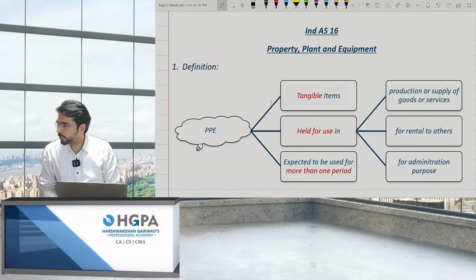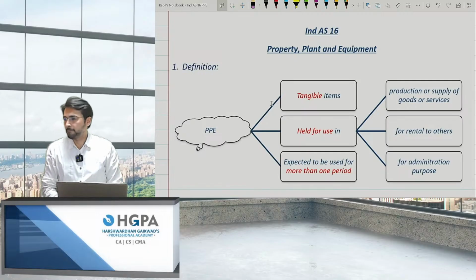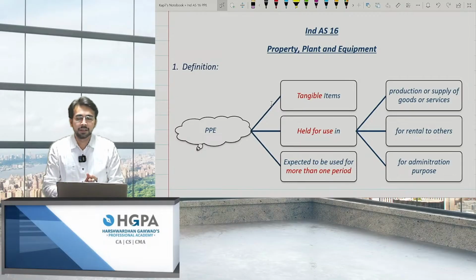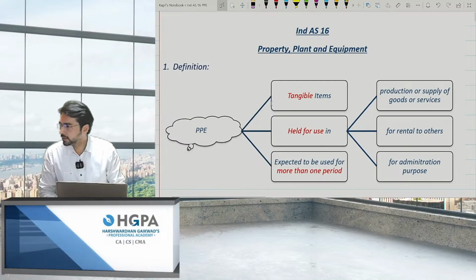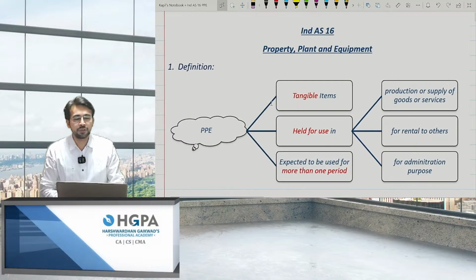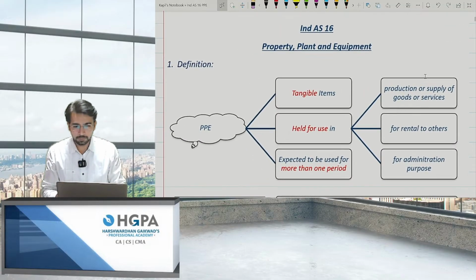Yes, good evening, everyone. As you all know, we are starting with the revision series for FR, absolutely for CMA Final students. Today we'll be starting with the first Ind AS, that is Ind AS 16, one of the easy ones, which we'll be covering today itself.